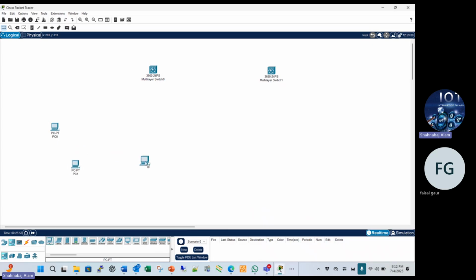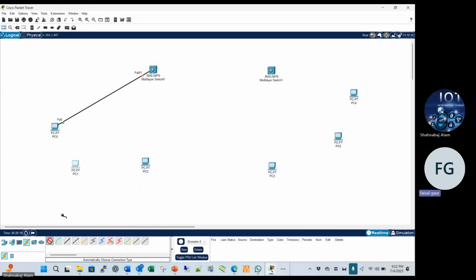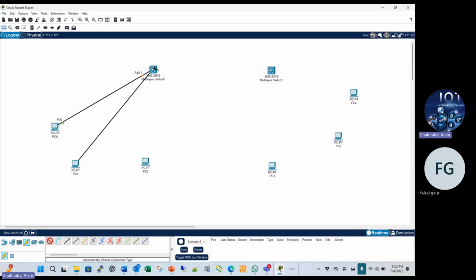I connect three PCs to this switch, and I also connect three PCs to the other switch. This is the access switch, and this is connected there by the local connectivity.